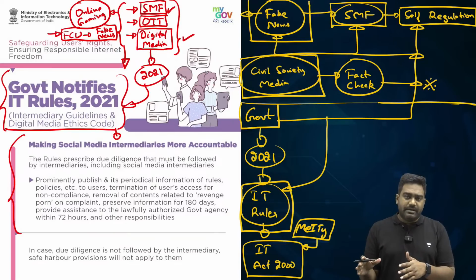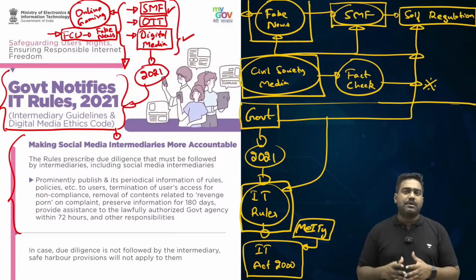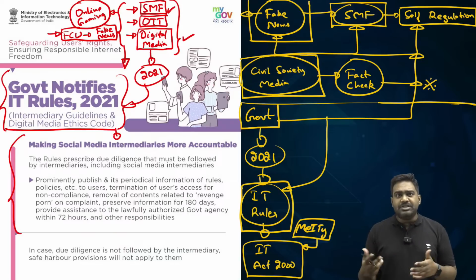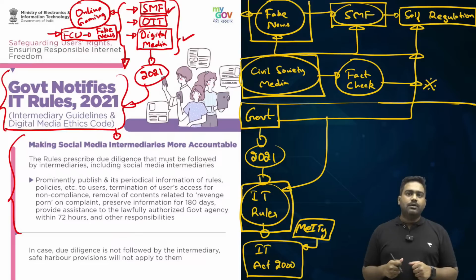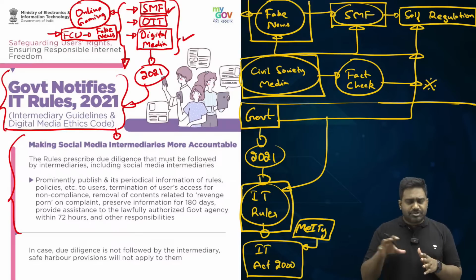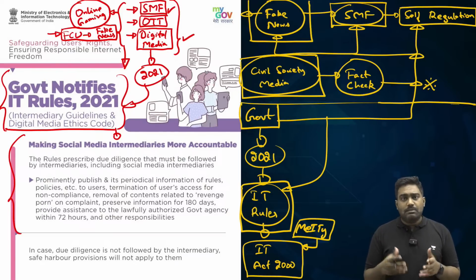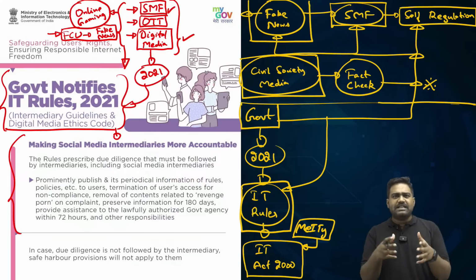So social media intermediaries refers to those social media companies which have a very small subscriber base. They hardly have a few thousand, maybe a few lakh subscribers, not more than that. Meaning their reach, their impact is limited. Also their scale of operation, their revenue is limited. So very few restrictions were placed on them. They were largely allowed to self-regulate, and mandatory compliances were not placed on them because they are very small firms, very small companies.